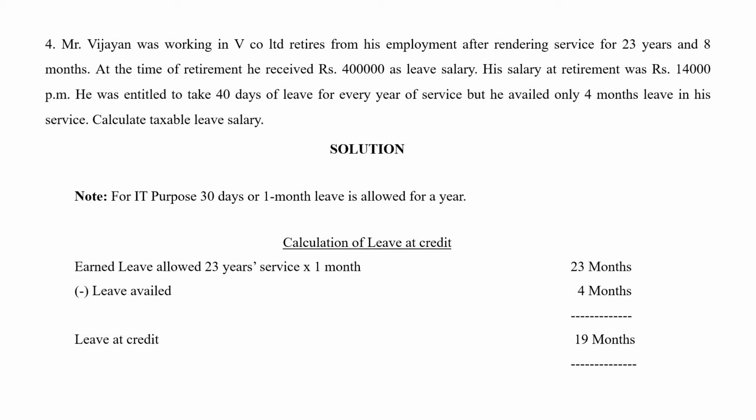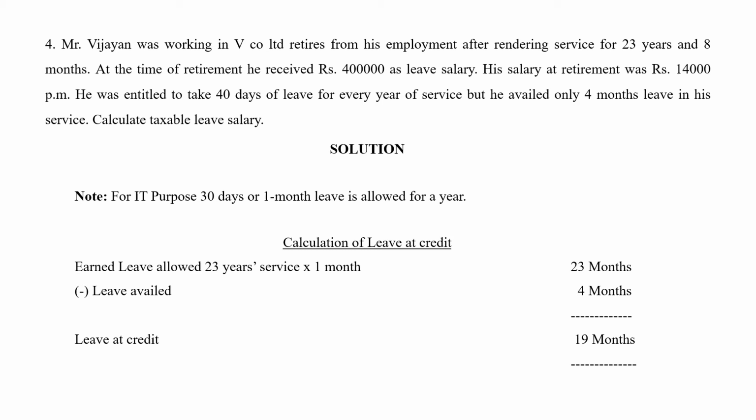For this, we'll take earned leave allowed for 23 years service into 1 month. 1 month is allowed for every year. So he has worked for 23 years, so he gets a leave of 23 months for this entire service. So 23 years into 1 month leave is 23 months he is getting as leave at credit.